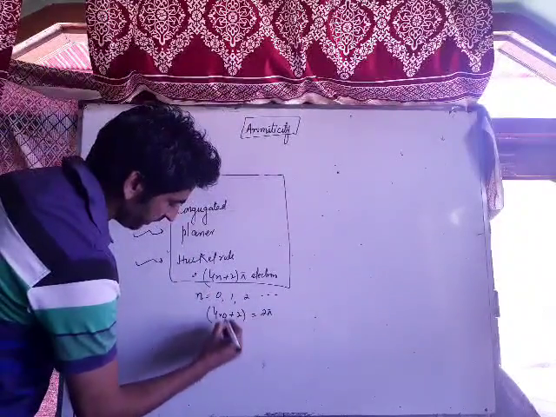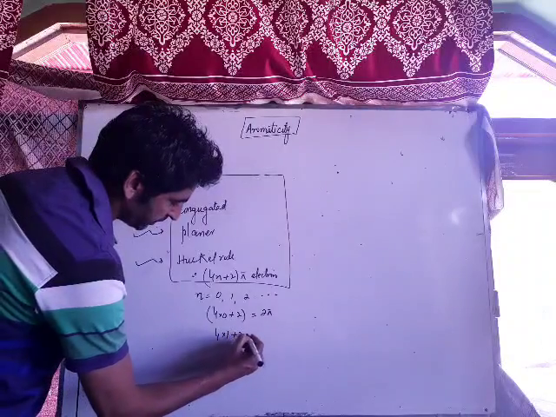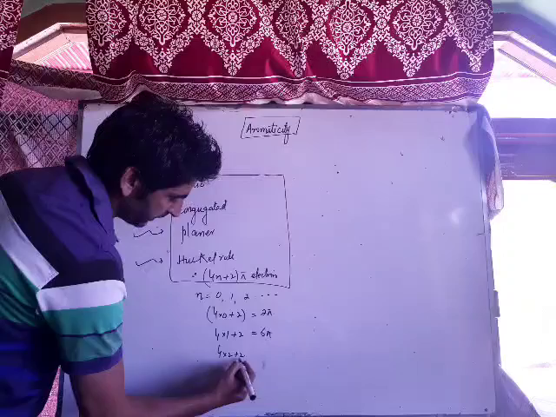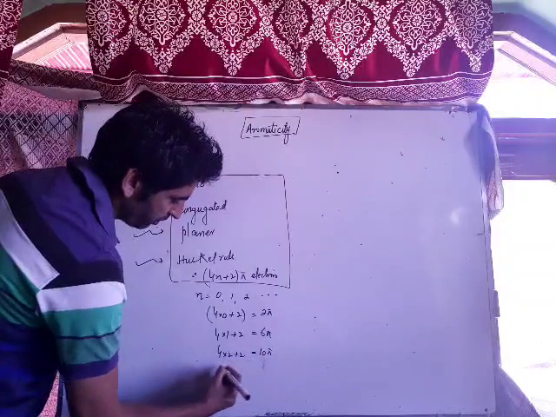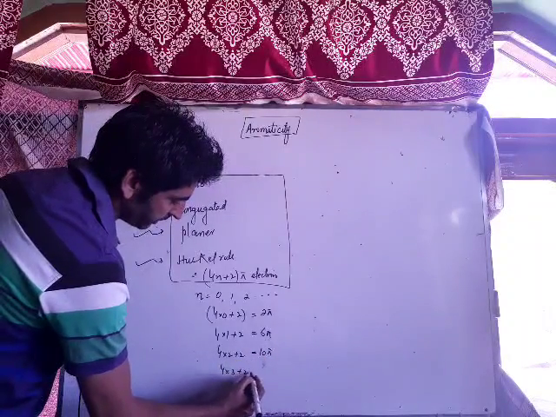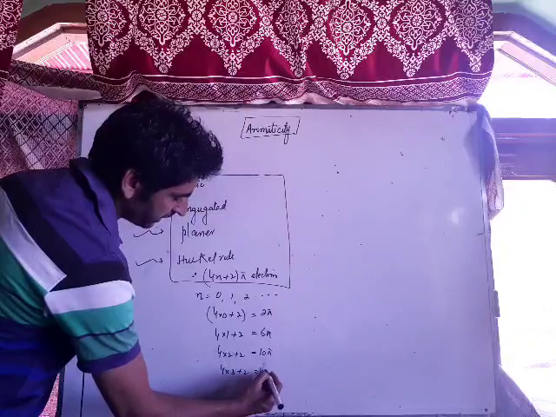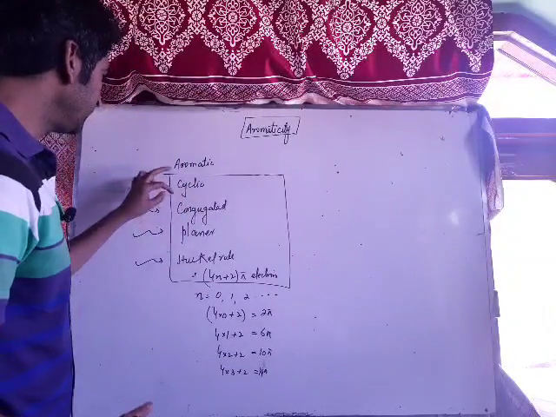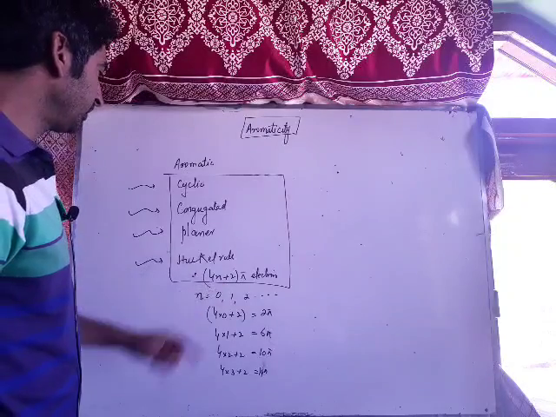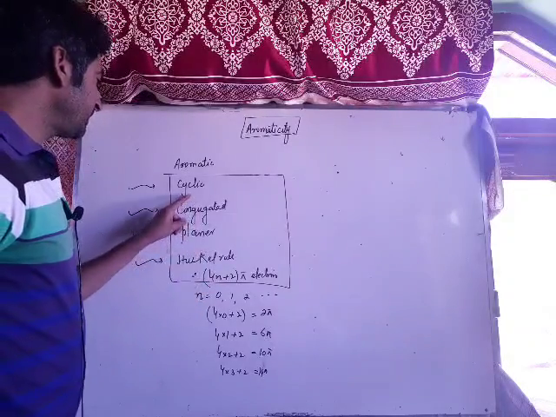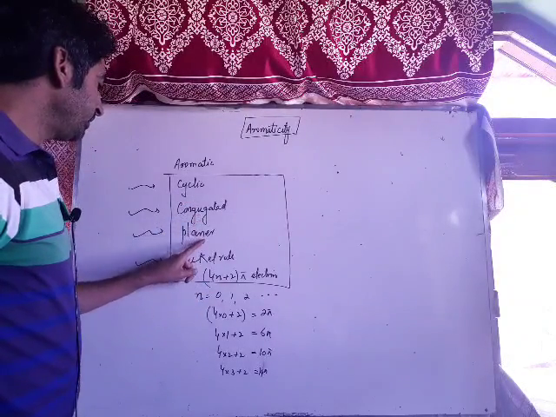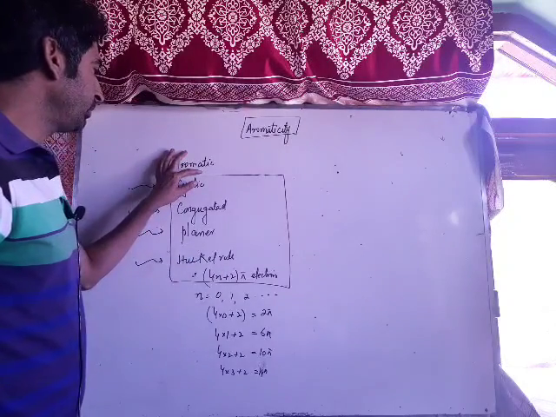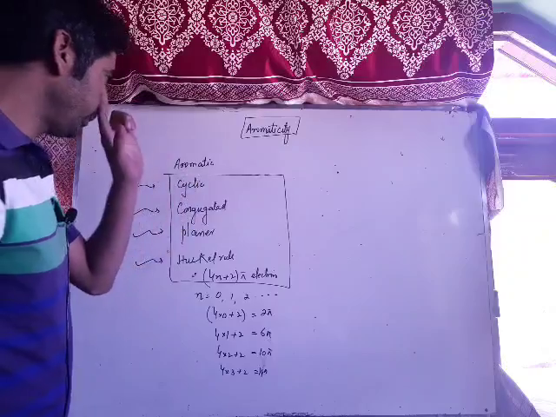Or if we have the value of n as 1, 4 into 1 plus 2, that is 6 pi electrons. 4 into 2 plus 2, that is 10 pi electrons. 4 into 3 plus 2, that is 14 pi electrons. Means if we have 2 pi, 6 pi, 10 pi, 14 pi, 18 pi electrons, then the compound follows Huckel rule. But it should also be cyclic, conjugated, and planar. Then a compound can be called an aromatic compound. We will discuss it with the help of examples.